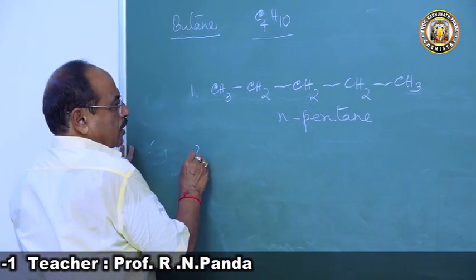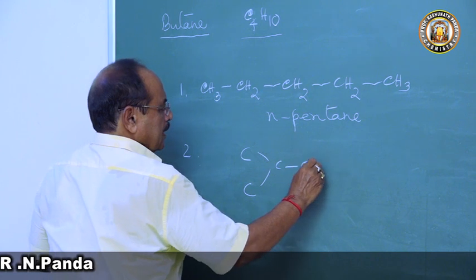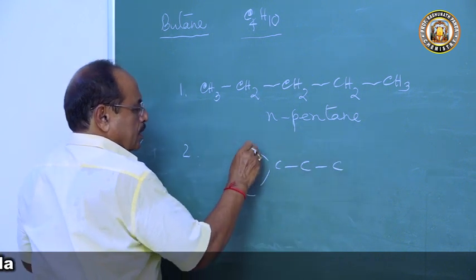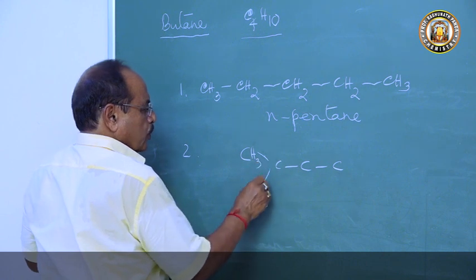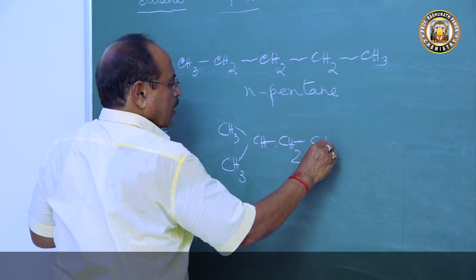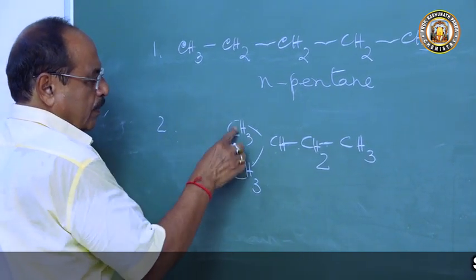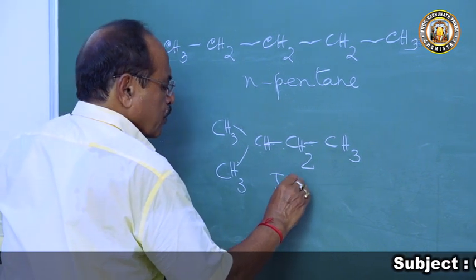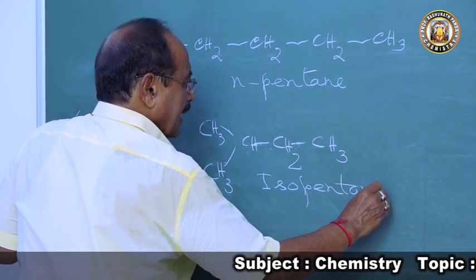If you come to structure 2, we will have C, C, C, C, C: 1 CH3, 1 CH3, 1, 2, 3 CH, 1 CH2, 1 CH3. The second carbon atom is bonded with 2 equal groups. So this is called isopentane, its common name.